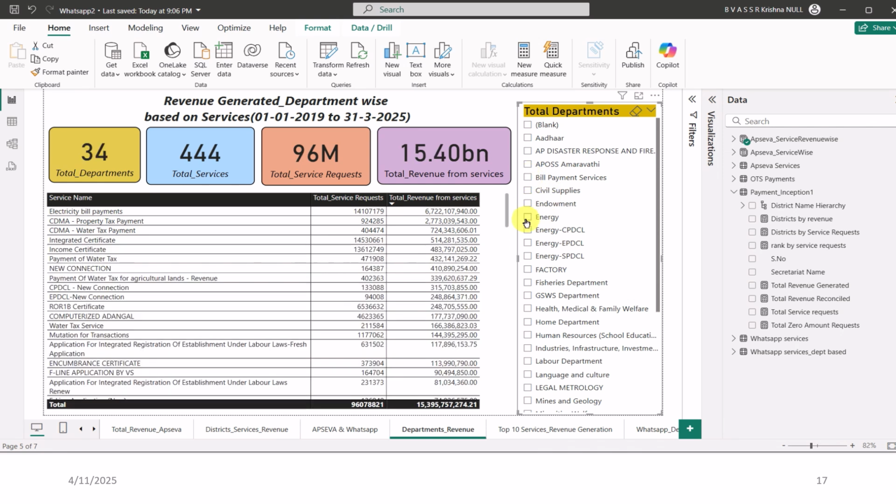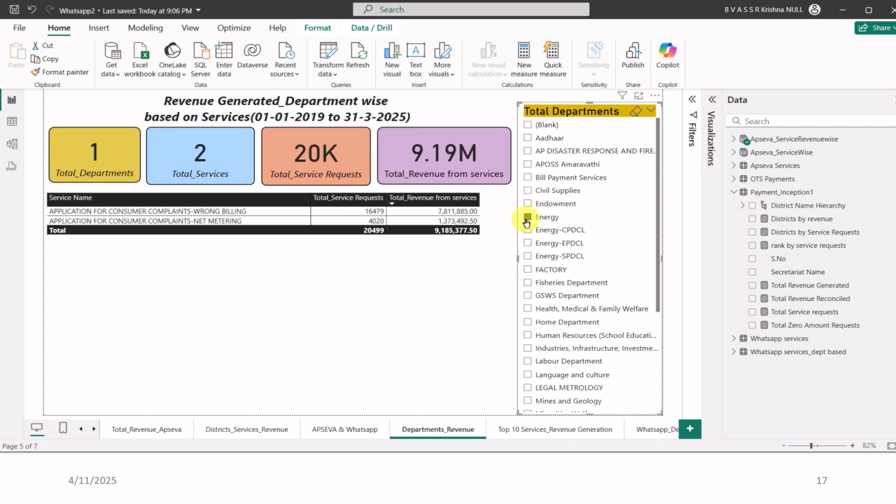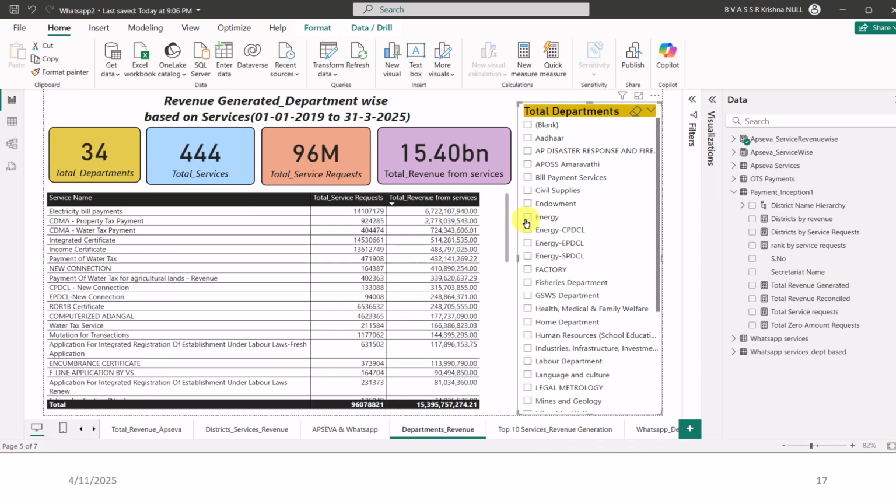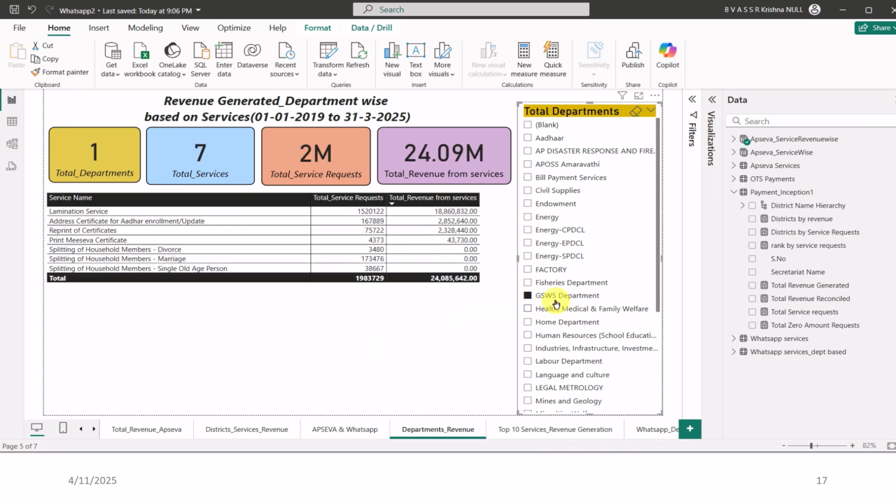Similarly, we can see the energy department, which has fewer service requests, although the revenue generated is high. Similarly, we can see the GSWS department. Here we can see the revenue generated is less, but the service requests are more, because the maximum number of service requests generated has no money.